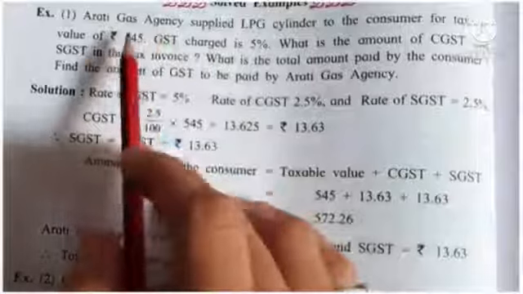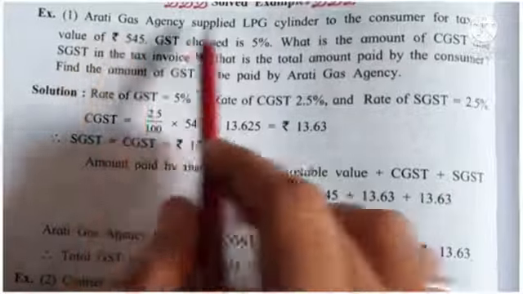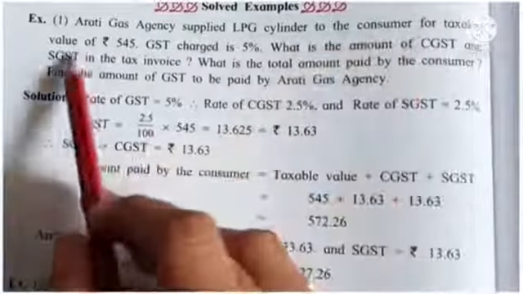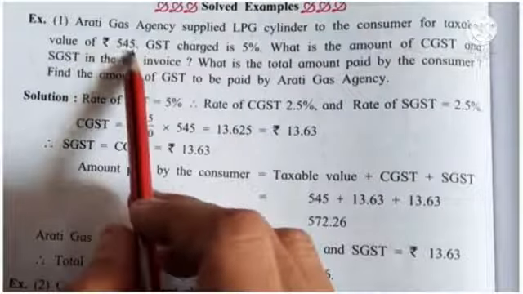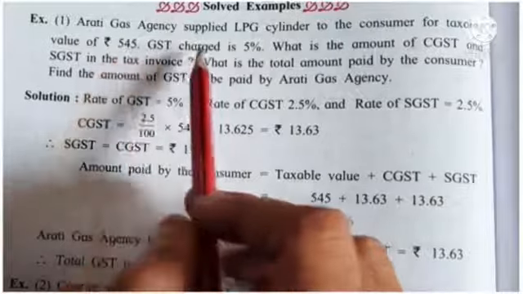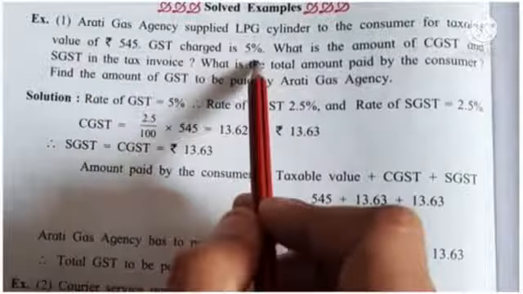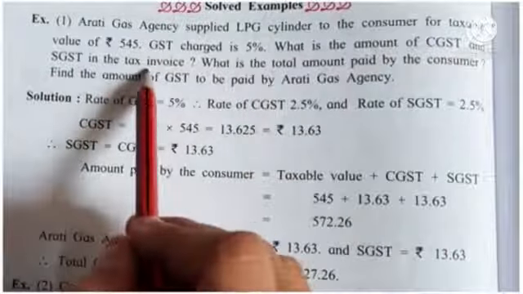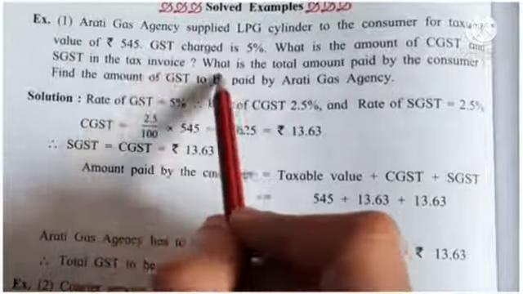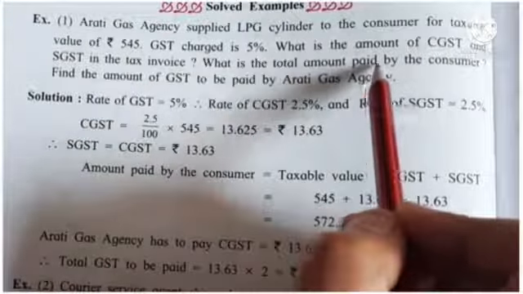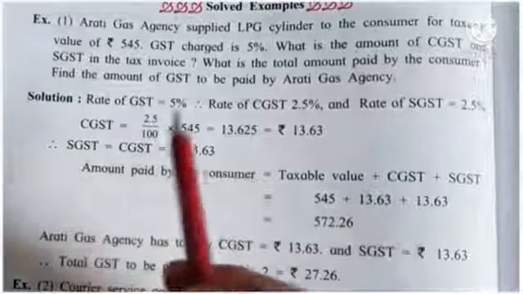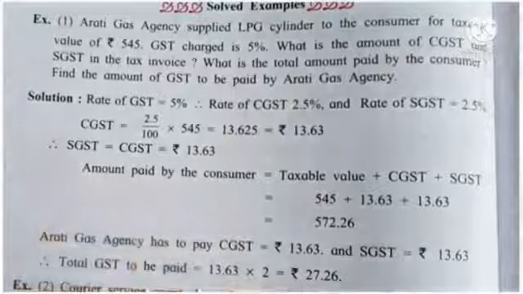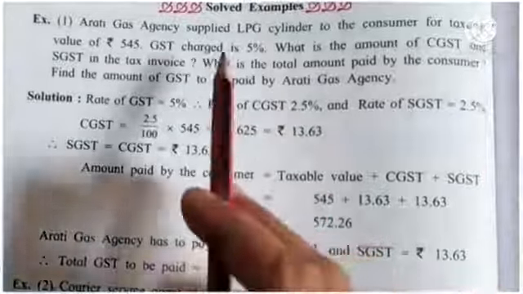What is given here? First question: Aarti Gas Agency supplied LPG cylinders to consumers for a taxable value of rupees 545. GST charged is 5%. What is the amount of CGST and SGST in the tax invoice? What is the total amount paid by the consumer? Find the amount of GST to be paid by Aarti Gas Agency. Okay, do you understand the meaning of the question?